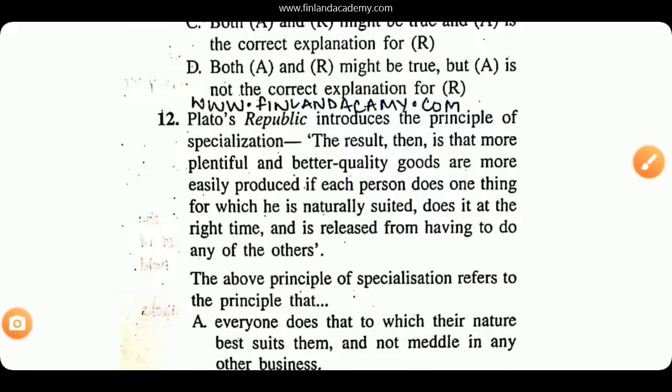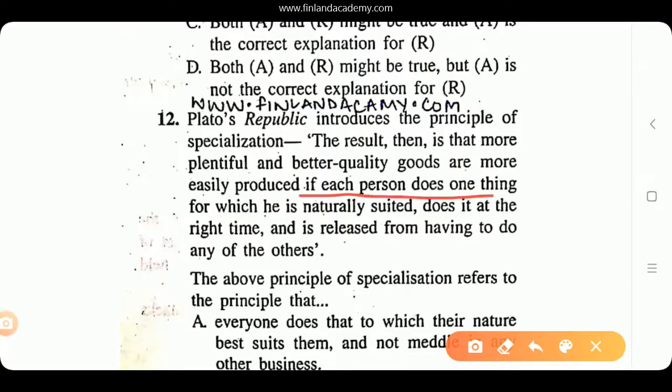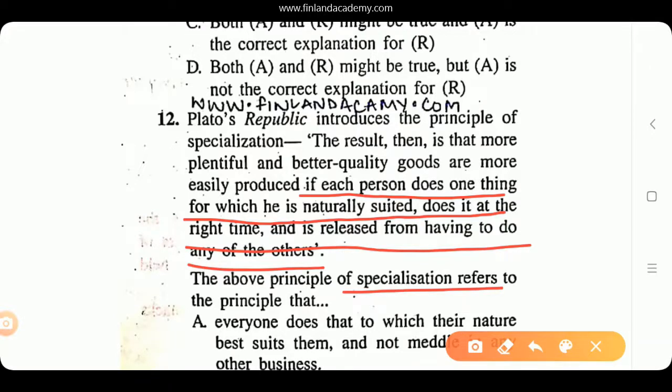Question number 12. Again, I've discussed this question very comprehensively with you guys in the class, if you remember. Plato's Republic introduces the principle of specialization. The result then is that more plentiful and better quality goods are more easily produced if each person, let's look at these lines, if each person does one thing for which he is naturally suited, does it at the right time, and is released from having to do any of the others.